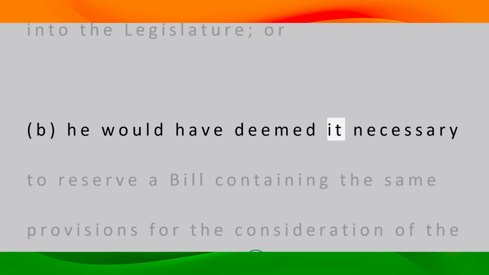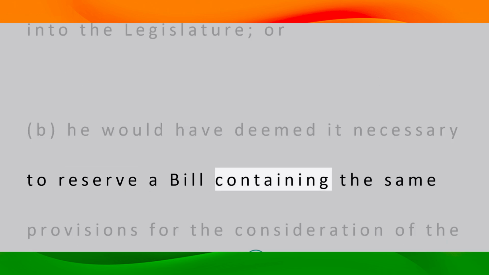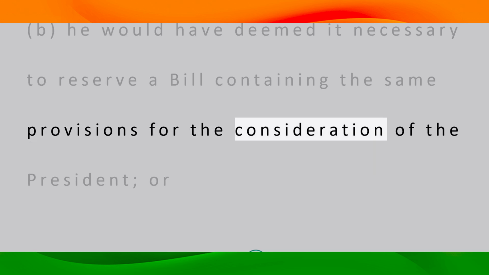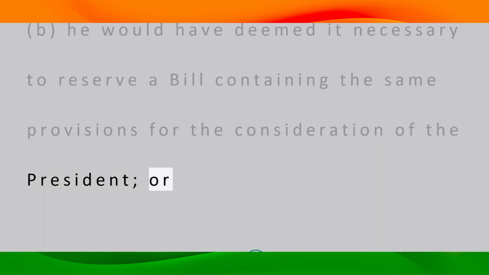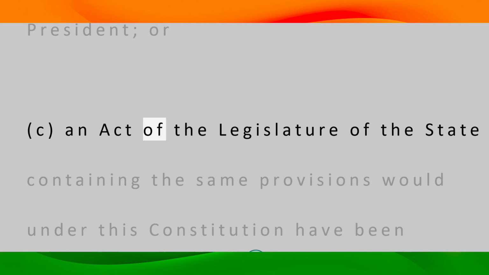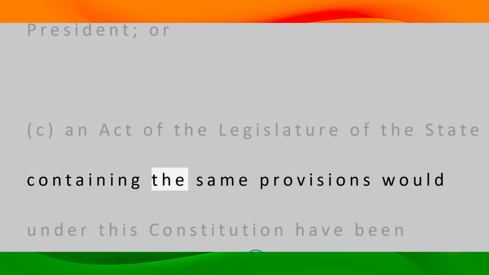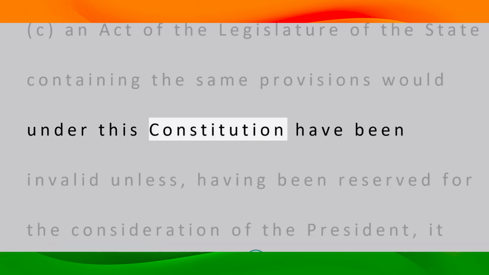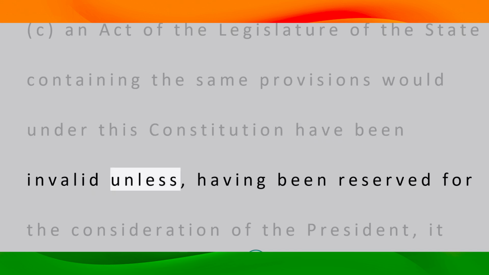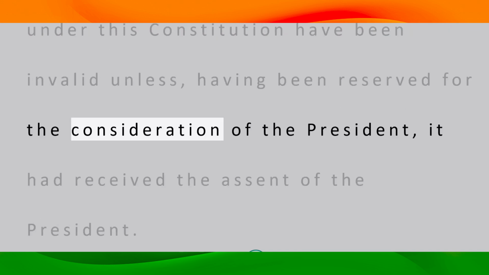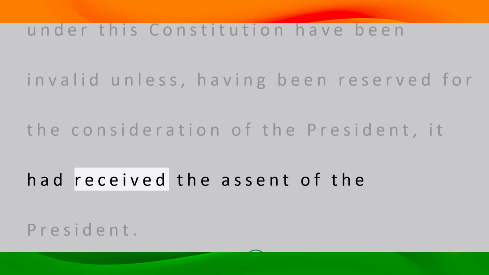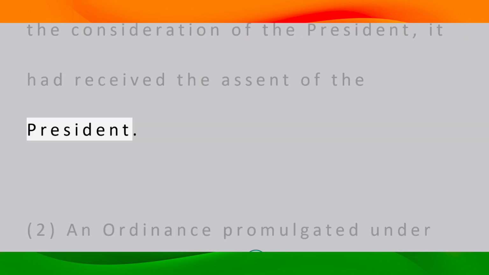He would have deemed it necessary to reserve a bill containing the same provisions for the consideration of the President, or c. An act of the legislature of the state containing the same provisions would under this Constitution have been invalid unless, having been reserved for the consideration of the President, it had received the assent of the President.